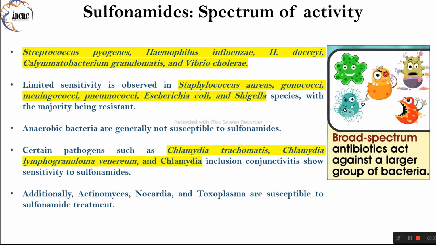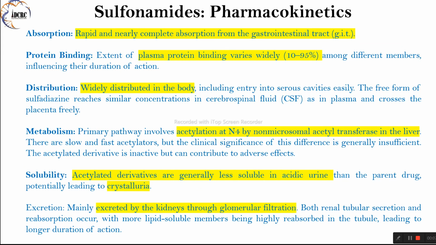Overall, while sulfonamides remain valuable antimicrobial agents, their efficacy against specific bacterial pathogens may vary, and resistance patterns should be taken into account when prescribing these antibiotics. Sulfonamides are rapidly absorbed from the gastrointestinal tract, with varying extents of plasma protein binding. They distribute widely in the body, readily entering serous cavities and crossing the placenta.